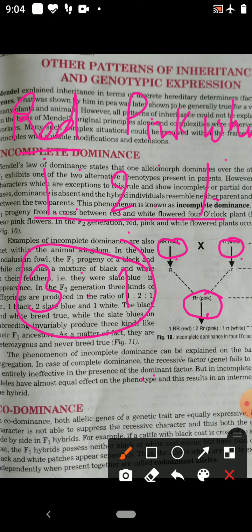So children, you have to learn. In complete dominance, the recessive factor fails to express itself in the presence of the dominant gene. But in incomplete dominance, both genes express themselves equally. Therefore, the intermediate phenotype character is expressed.